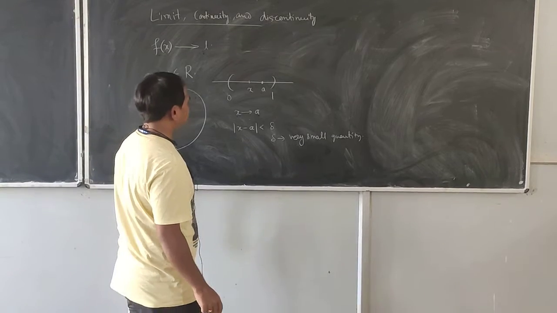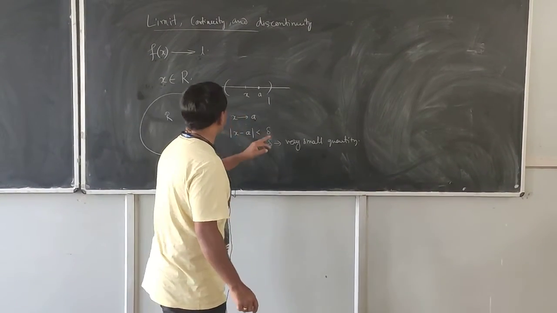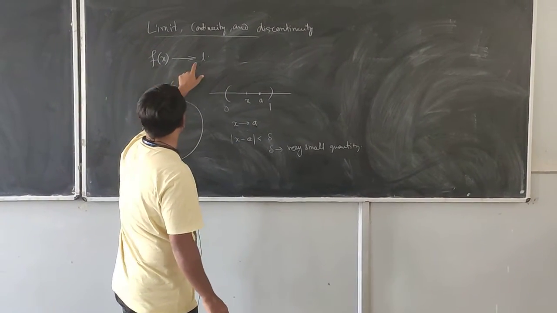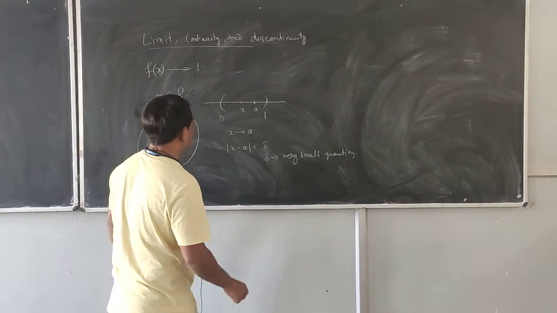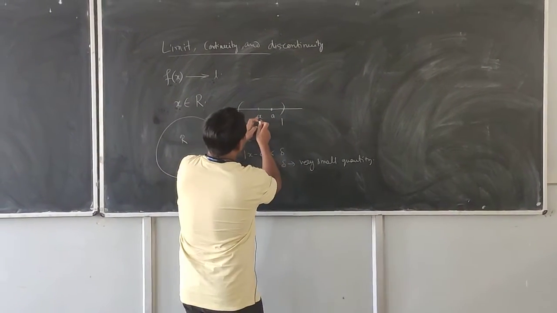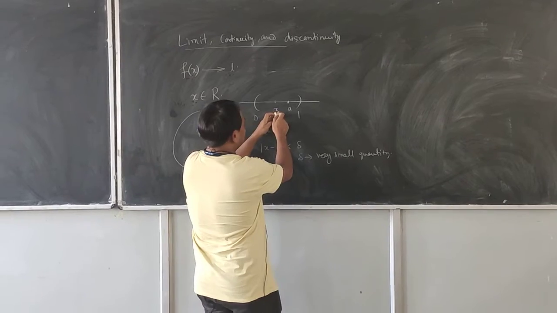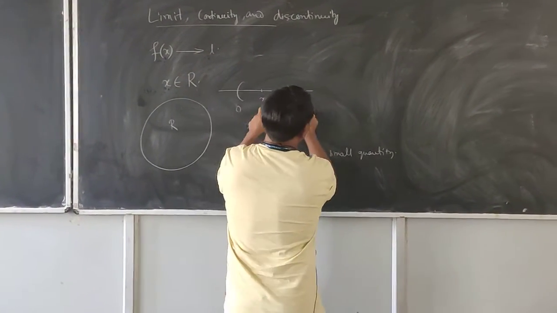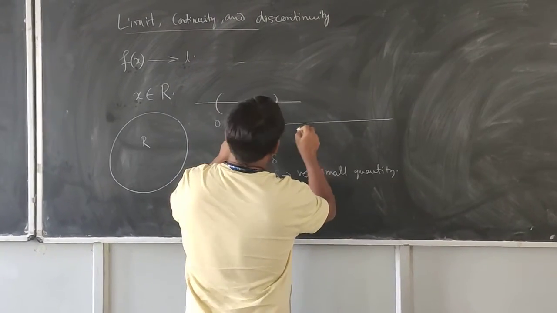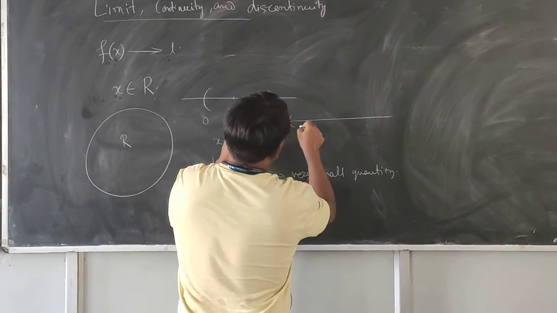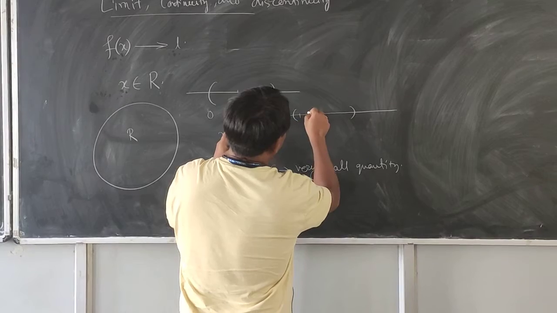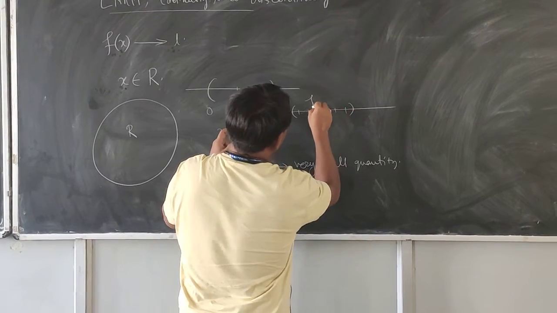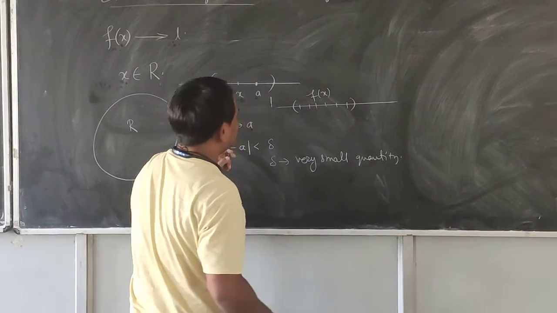Now, the definition that f(x) is tending to L: we choose values of x tending to A, and f(x) will have some values, like this, this, this.